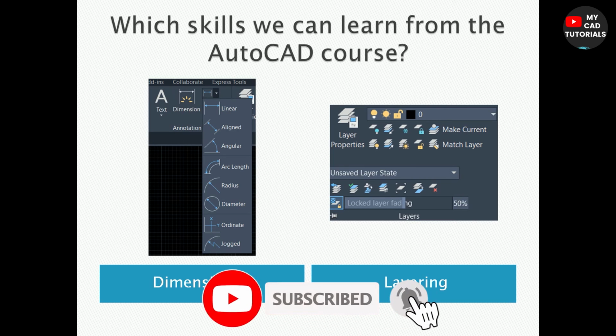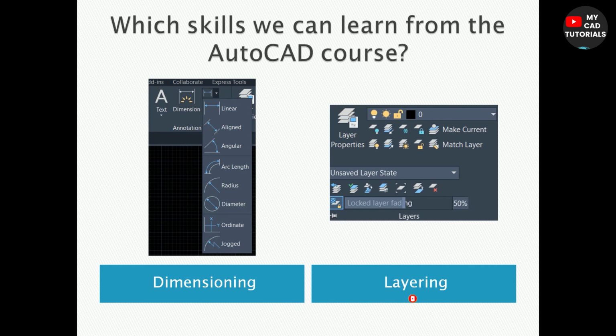By the AutoCAD course, you will learn dimensioning, how to measure the dimension of the line, how to measure the dimension of the inclined line, how to measure the arc length, radius, how to measure the diameter, etc. Then you will learn layering by the layer command, how to make layers, etc.